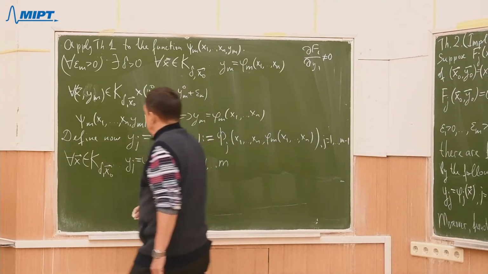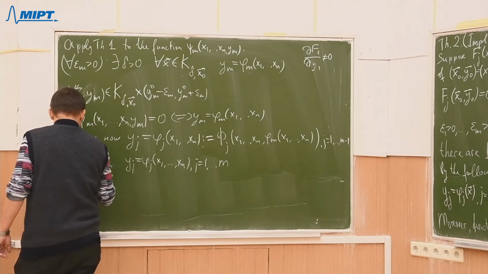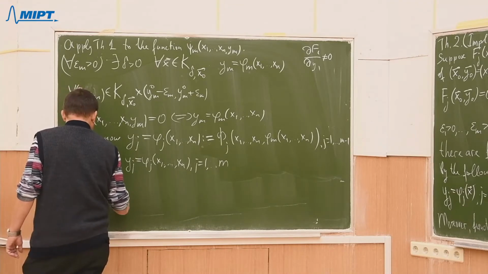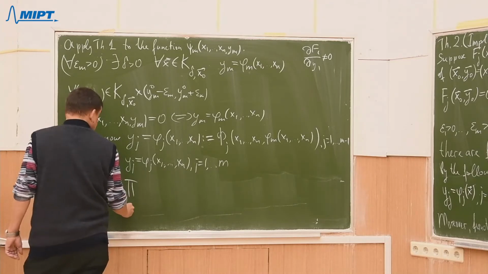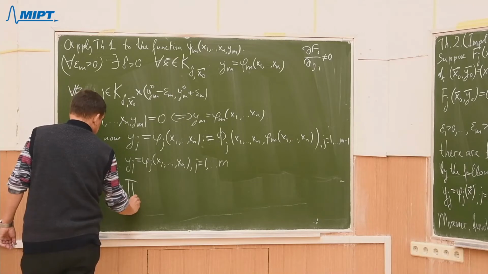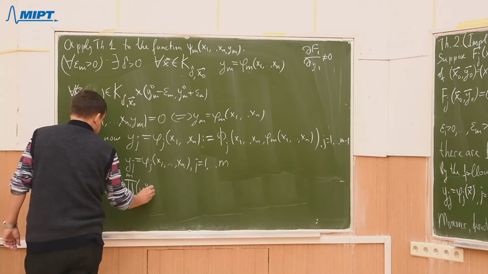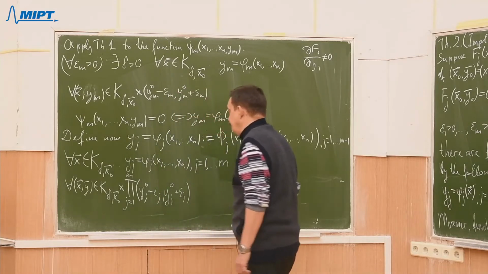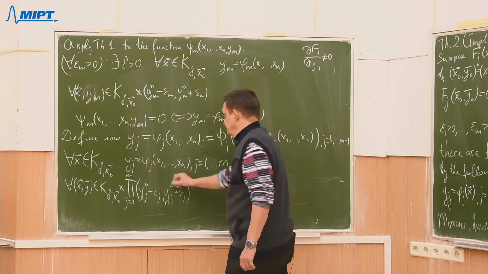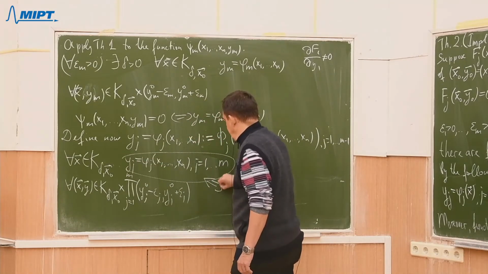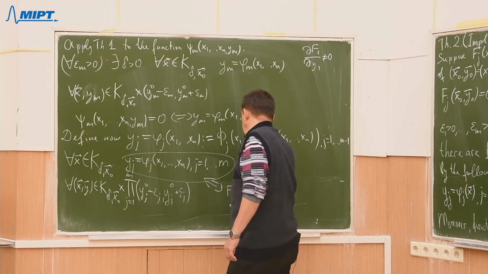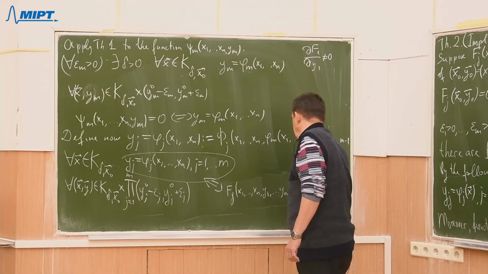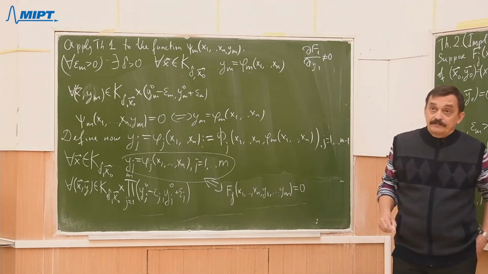And for all points x, y in k delta x naught times product j from 1 up to m yj naught minus epsilon j, yj naught plus epsilon j, this system and the original system, fj of x1, so on, xn, y1, so on, ym, are equivalent. That is what I want.